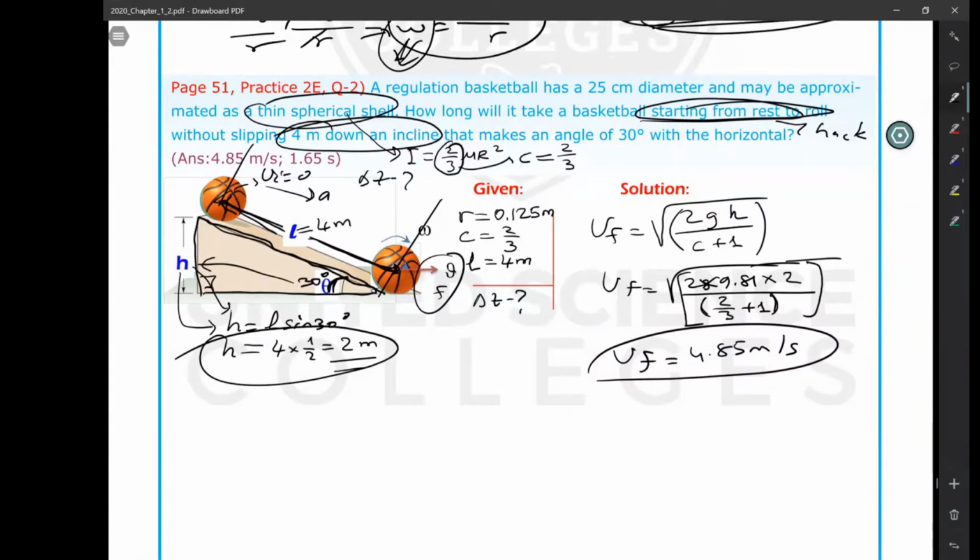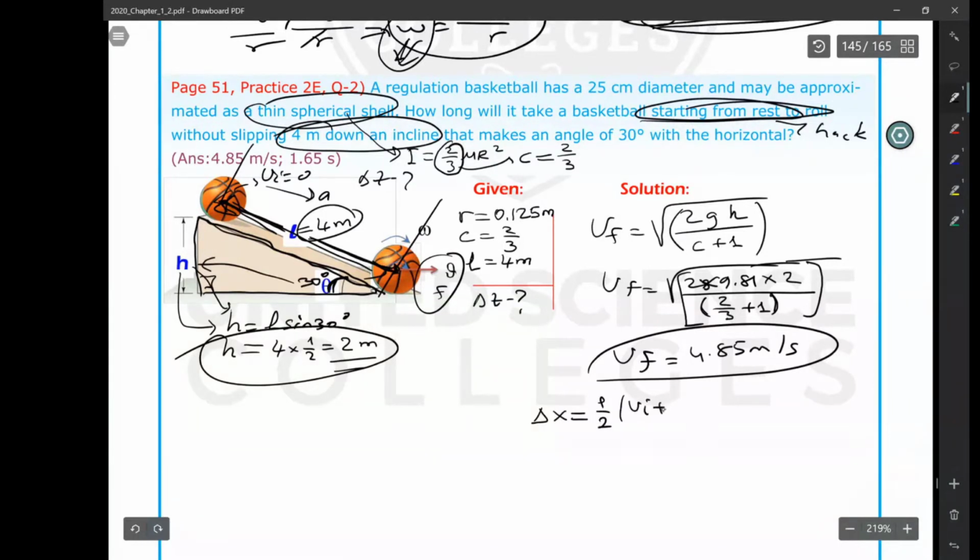You know what initial translational speed is. You know the displacement of the ball. It is 4 meters. So use the second kinematic equation, which is delta x is equal to 1 over 2 (V initial plus V final) multiplied by delta t. Delta x is equal to 4, which is the length of the incline because this ball is following that distance.